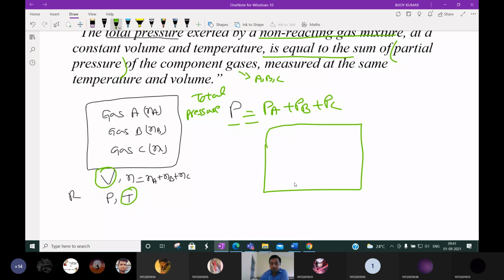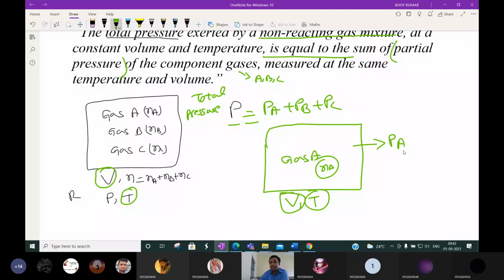Suppose the same volume of container is there, and the same temperature. In the same container, at the same temperature, if only gas A is kept, having Na number of moles, what is the pressure exerted by that gas?